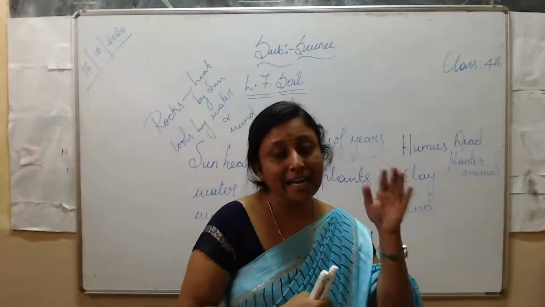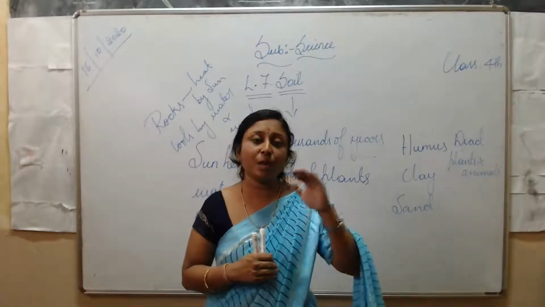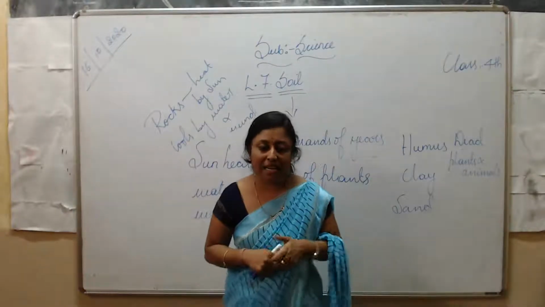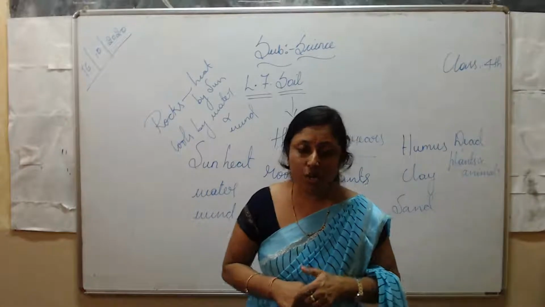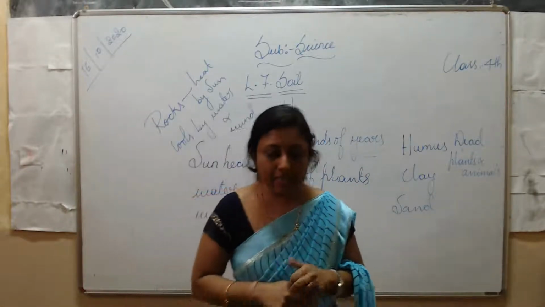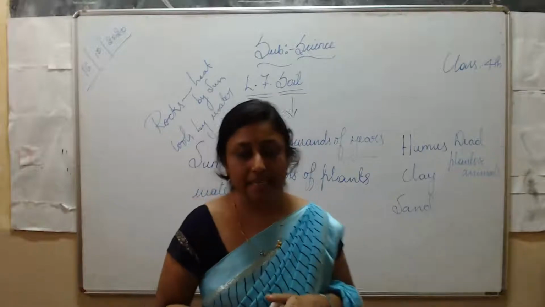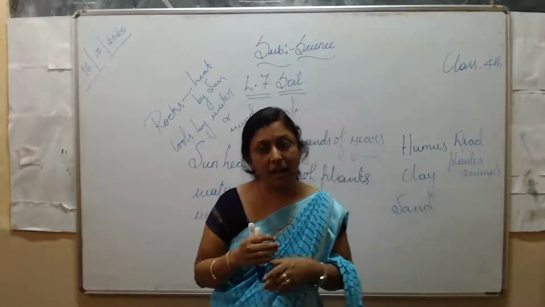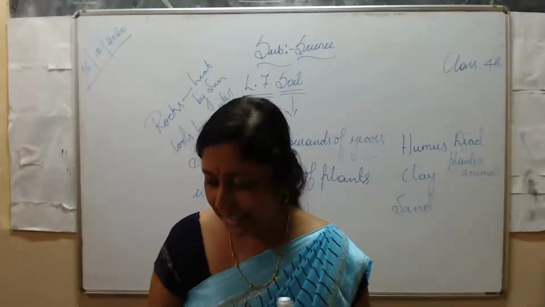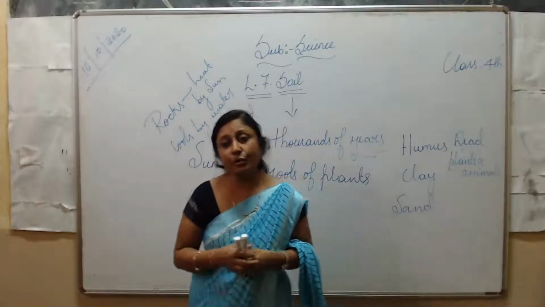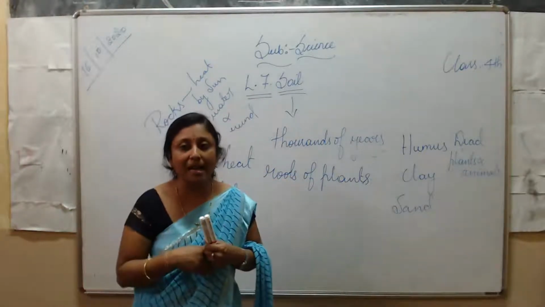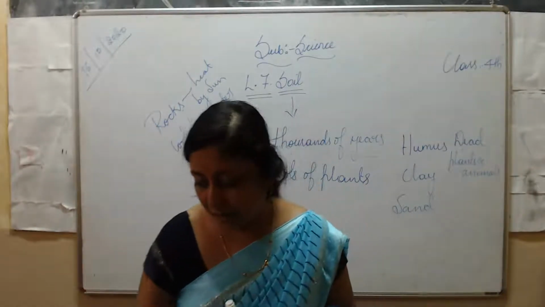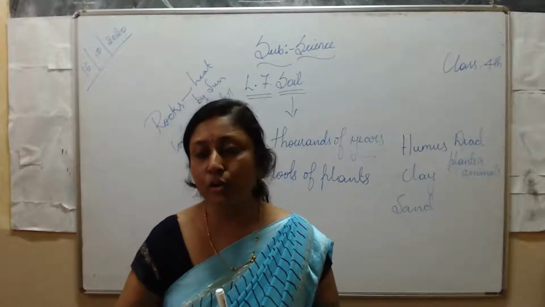Next is subsoil. It lies below the topsoil. It is a closely packed layer and consists of some rock particles. It is harder than the topsoil. Topsoil is dark in color, while subsoil is light in color, with more sand and few stones.